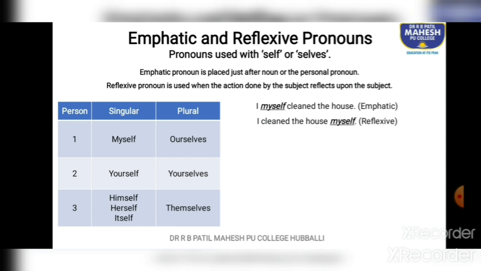I myself cleaned the house is an emphatic pronoun. I cleaned the house myself is a reflexive pronoun. Between the word I and myself, if you find a word or multiple words, then it is a reflexive pronoun because the subject reflects upon the other subject.